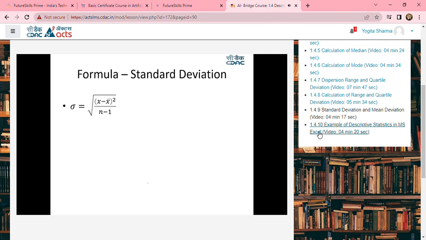Now, let us go ahead and see how the formula is used to calculate. I want to know how far my data points are from the mean value. If I take the distance between these two, square it out, and divide it by n or n minus 1, where n stands for the number of observations, then we will get the standard deviation.